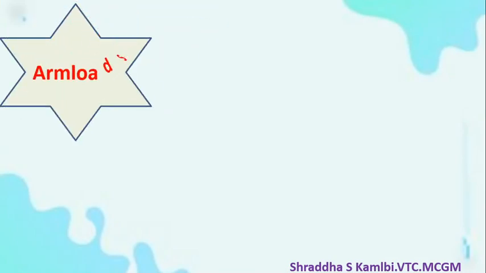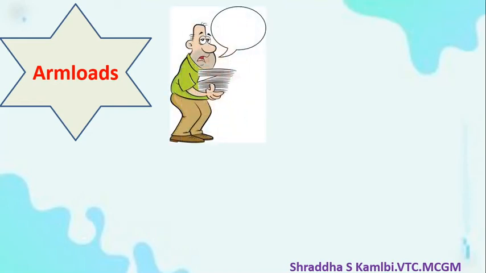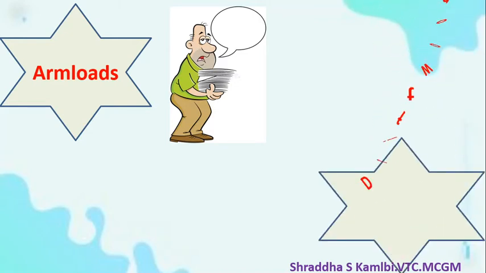Let us look at some more examples now. These are all examples from your textbook, children. They have asked you to try and find out the meanings of these compound words. So arm loads means what? Arm loads means the kind of load which you can carry in your arms. Let us look at one more example: drift wood.